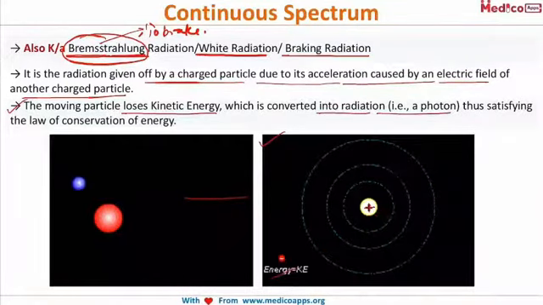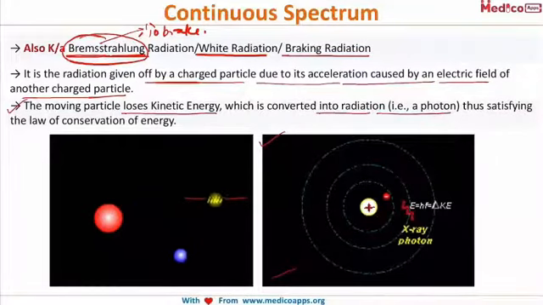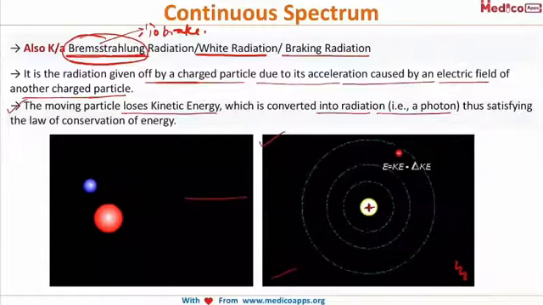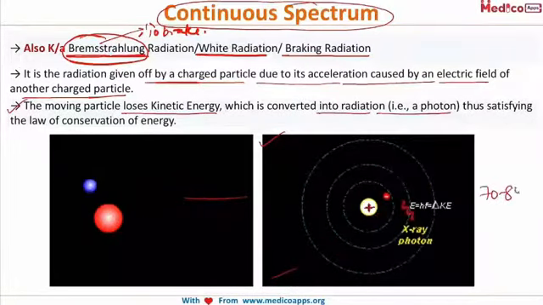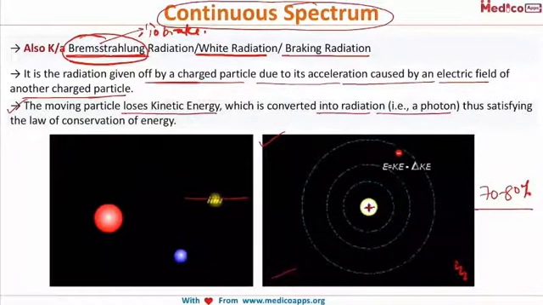We all know the law of conservation of energy, and it says that energy can neither be created nor destroyed, but it can just be converted from one form to another. So this continuous spectrum is one of the most common mechanisms, and around 70 to 80% of the production of X-rays occurs by this continuous spectrum.